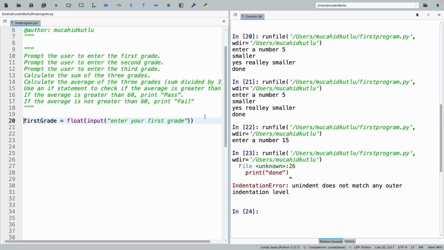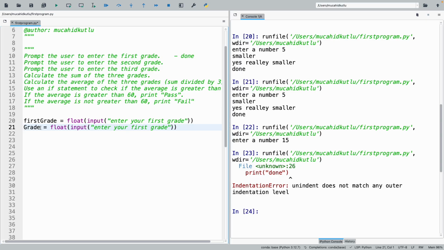Then, okay, what should I do? We have done this part, which is, okay, this is done. Then I have to ask the user to enter the second grade. What should I do? The same as this one.